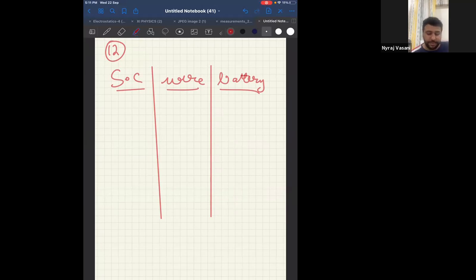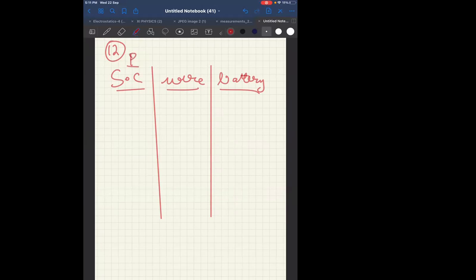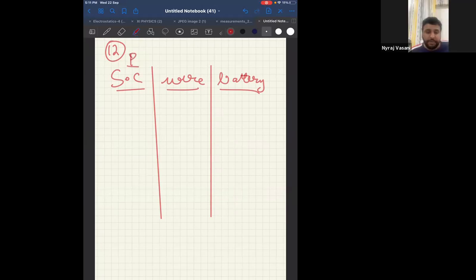In a p-type semiconductor, it will be holes. And in the metallic wire, it will be because of what? Electrons. And in the battery, it will be because of what? You know, in a p-type semiconductor, the current is always because of holes, because holes are the majority charge carriers in a p-type semiconductor. Therefore, the first answer has to be holes.